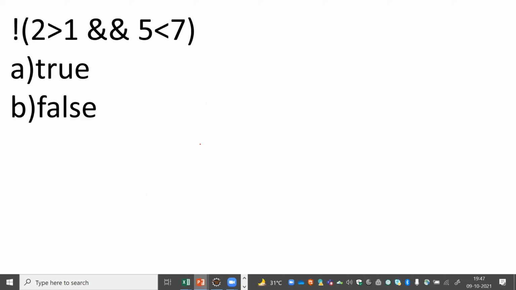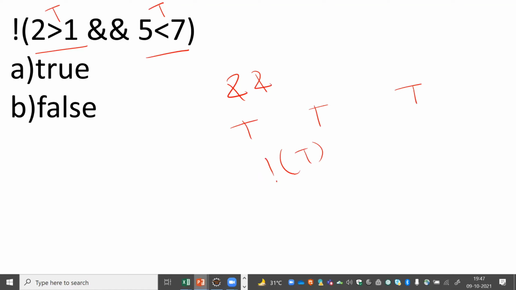Moving forward with this particular question, here we can see that 2 is greater than 1, this statement is true, and 5 less than 7, this statement is also true. So in case of logical AND operator, if both the statements are true, your output will be true, right? But here we are using a NOT operator. The NOT operator will make the true as false. That is the reason we are getting output as false. I hope you understood this question also.